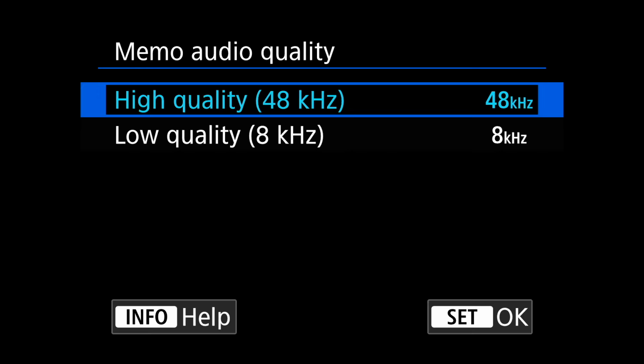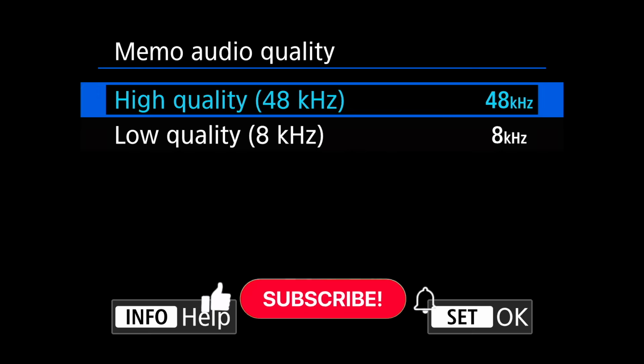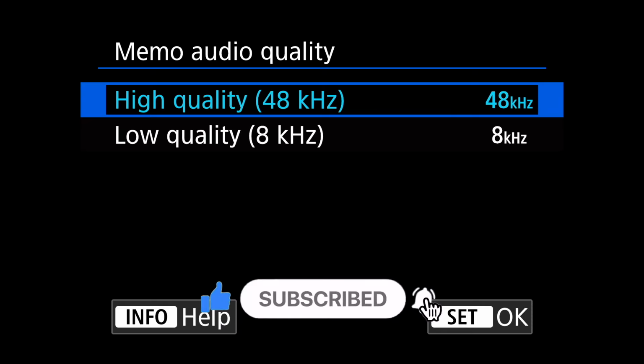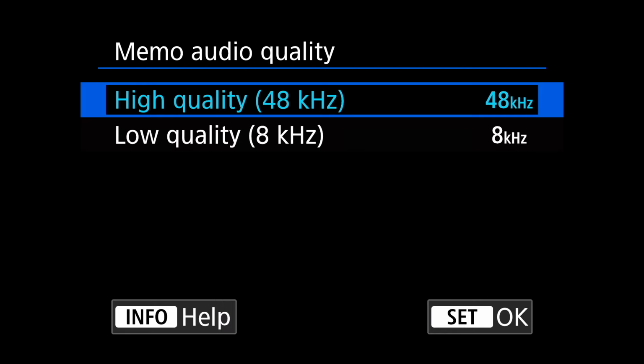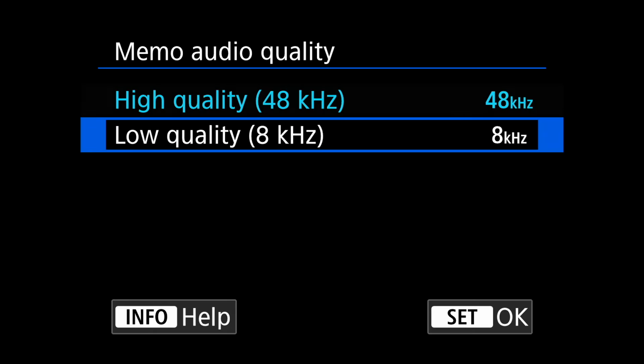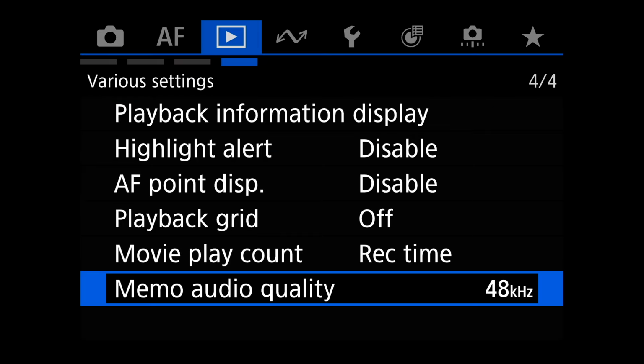Memo audio quality, that's when you actually hold down that rate button up on the top left and hold it down to actually record a memo. Hey, I'm shooting a picture of X, and I am at this wedding venue, whatever. If you want to just make a note of it, you can decide if you want a high quality or lower quality file. It will actually store that information along with the photo, so you have it.